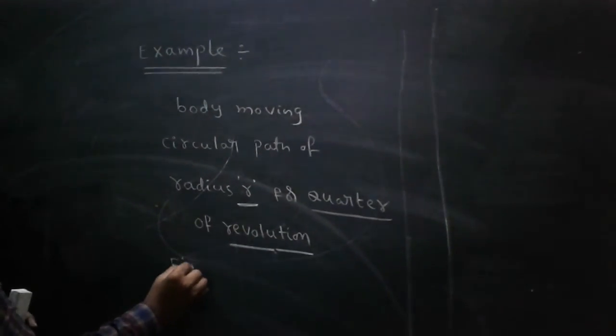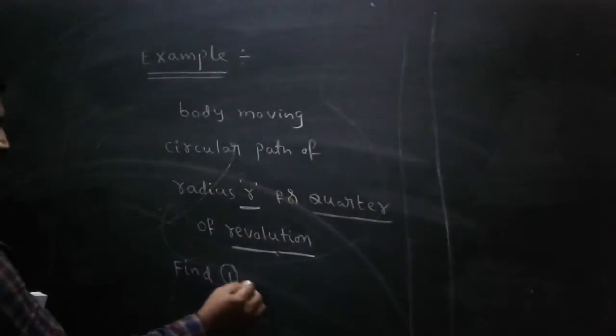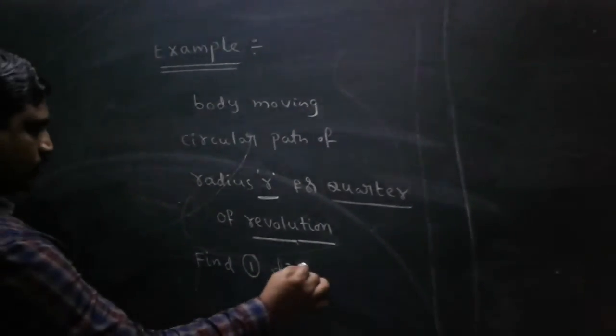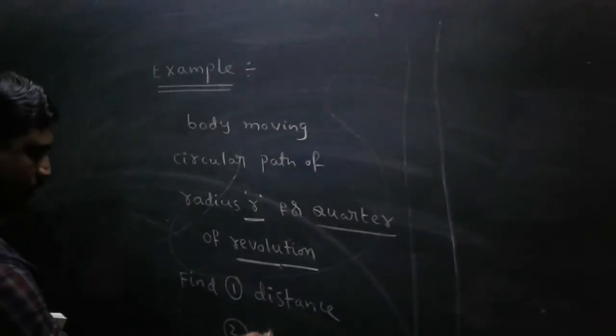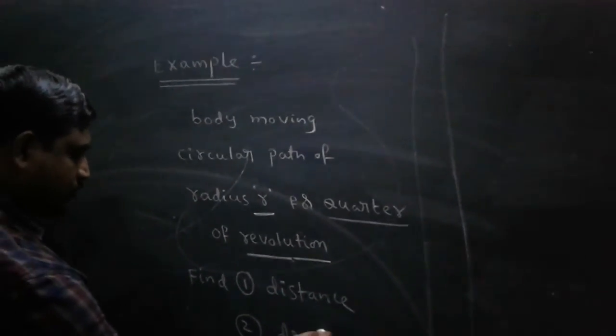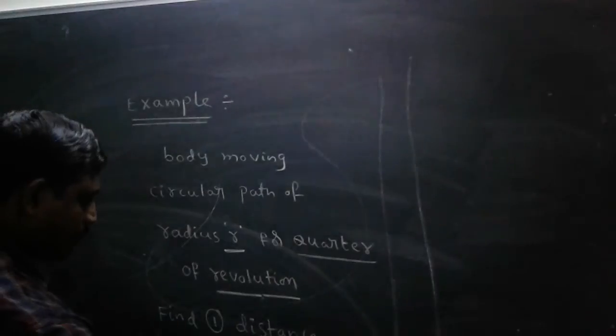Find first the distance, second the displacement.